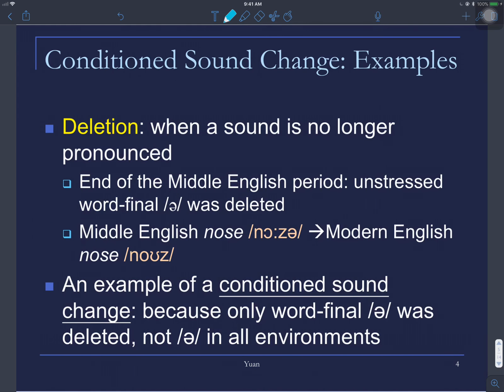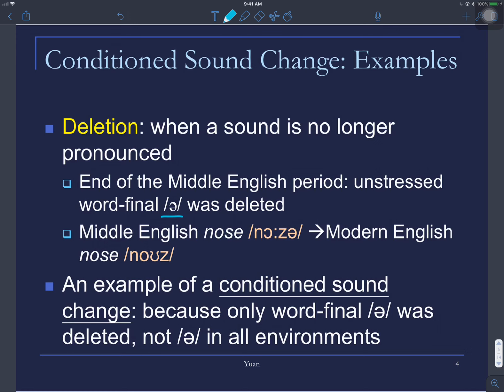And deletion, when the sound is no longer pronounced, of course, we get rid of it. So around the end of the Middle English period, we find that some unstressed word final sounds were deleted. For example, the word nose in Middle English was pronounced like noser, with a schwa.